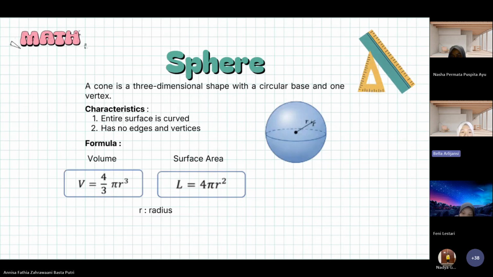A sphere is a perfectly round three-dimensional shape with a completely curved surface. A sphere has no edges and no vertices. Examples are footballs, basketballs, and the earth. The volume formula is 4/3 times pi times radius cubed. Next slide.